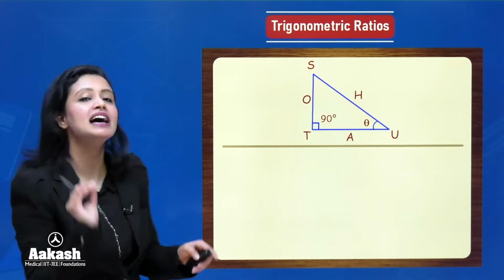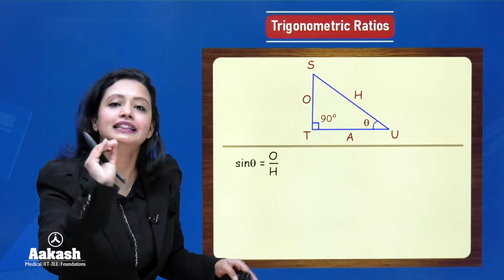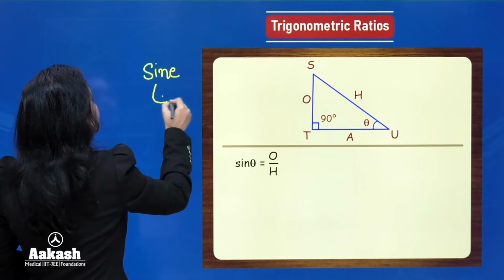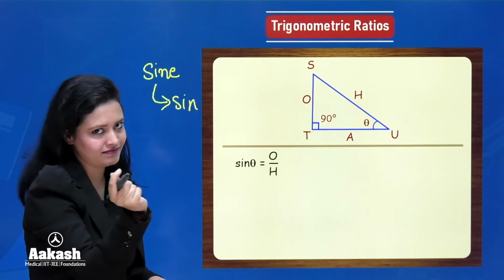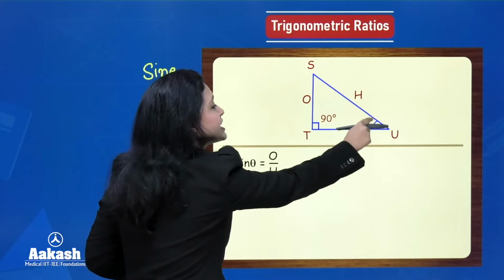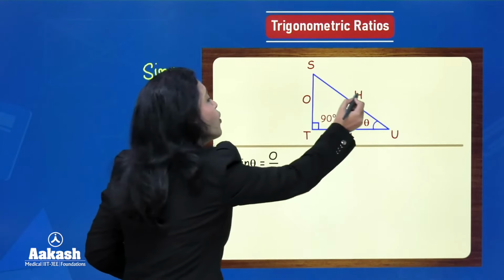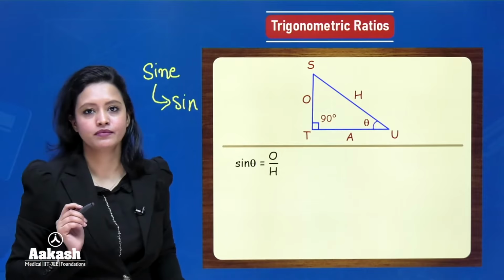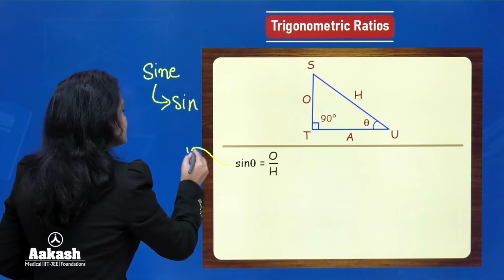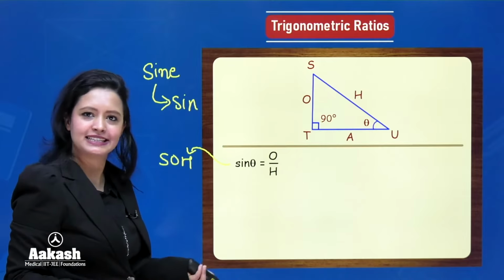So first comes our sin theta. Here we are going to use the acronyms. So the acronym for sine is sin only, without the e. Okay, now we are figuring out sin theta. With respect to this theta, what is sine? Sine will be opposite over hypotenuse. Opposite over hypotenuse. And you can remember this like this: SOH. Sine, opposite, hypotenuse. Simple, right?